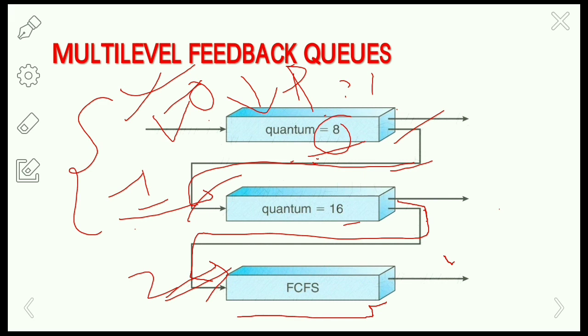Here the process P moves from ready queue 0 to 1 and 2. If a process takes more CPU time, it is moved to the lower priority queue. Similarly, if a process waits for a longer time in a lower priority queue, it is moved to a higher priority queue.